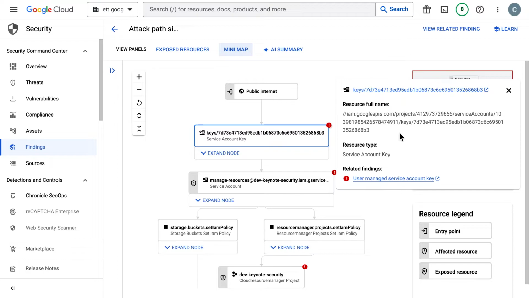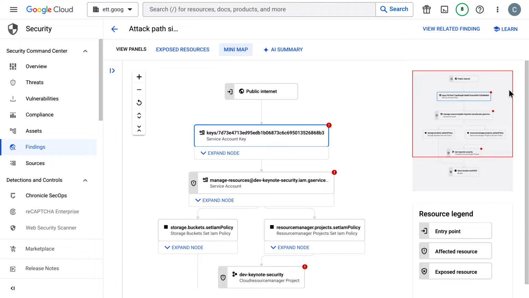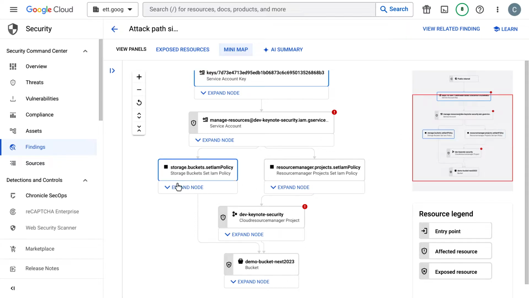There's kind of this fractally integrated set of problems in our account. We can explore that in any direction. It's like choose your own adventure. And it's all mapped out for us here in this nice little attack path simulation. And it brings us all the way down to our demo bucket, which is where we have our build log stored. So all that build metadata we were creating before is actually potentially exposed right now, and this is a good note that we need to fix it. I'll be honest, I feel like my mind just melted a little bit here.